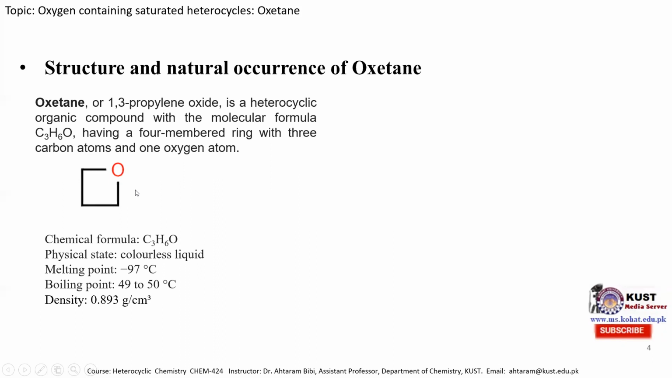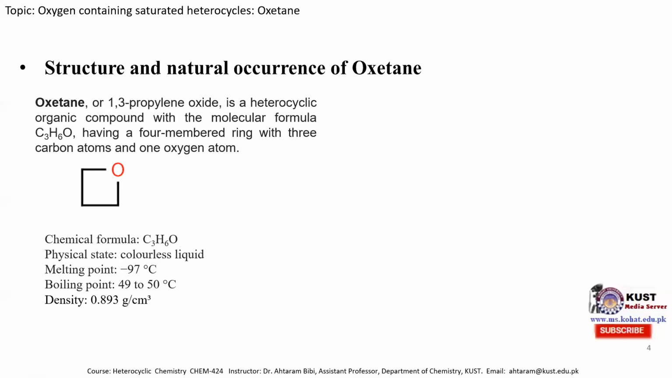Some physical properties are mentioned here. The chemical formula consists of 3 carbon atoms, each carbon carrying 2 hydrogens, so 6 hydrogens, and 1 oxygen atom. Physically, it is a colorless liquid. Its melting point is minus 97 degrees centigrade and it boils at 49 degrees centigrade. Its density is 0.89 gram per centimeter cube. It means that it is lighter than water, and when it is mixed with water, it floats on the surface of water.